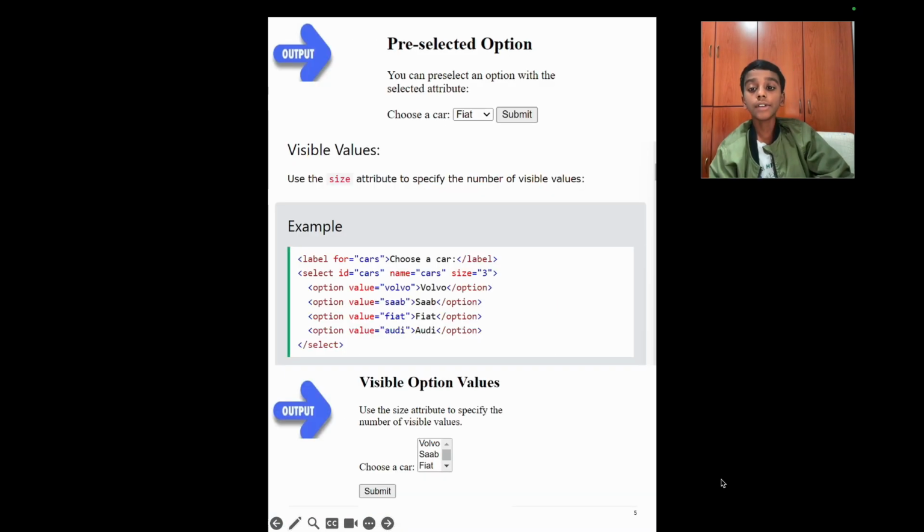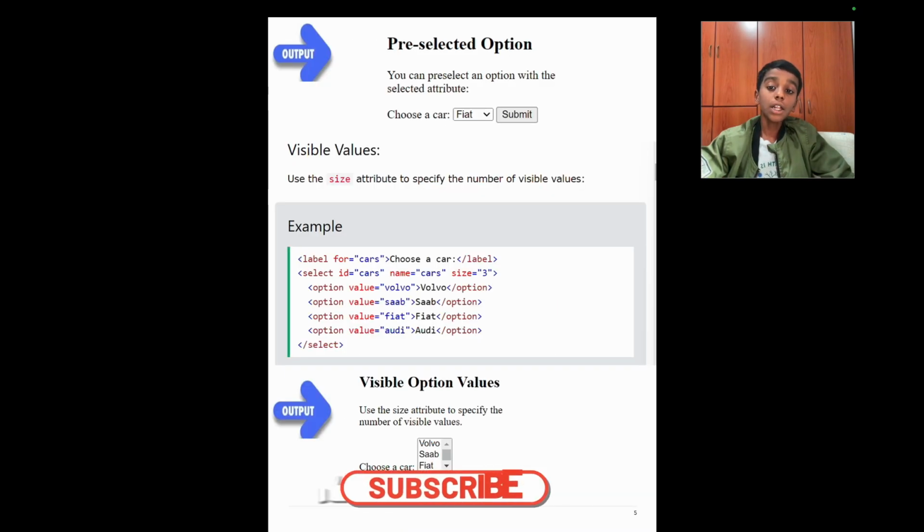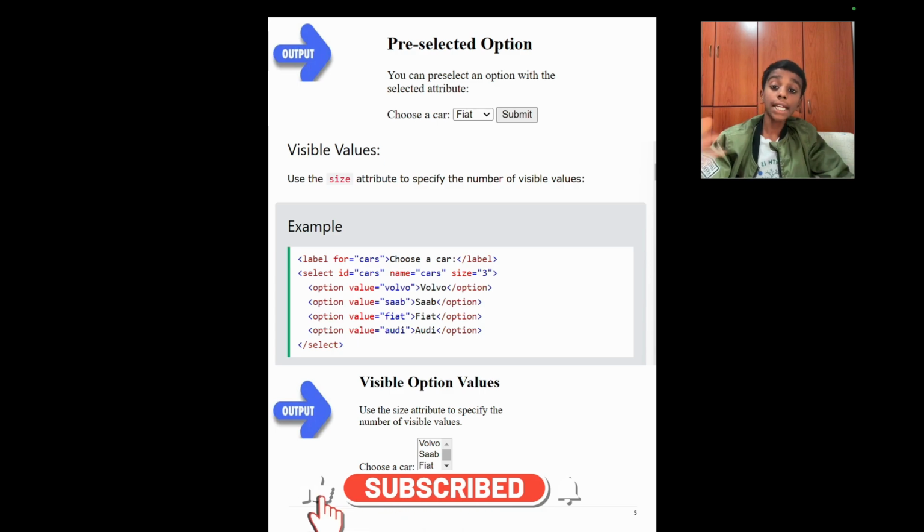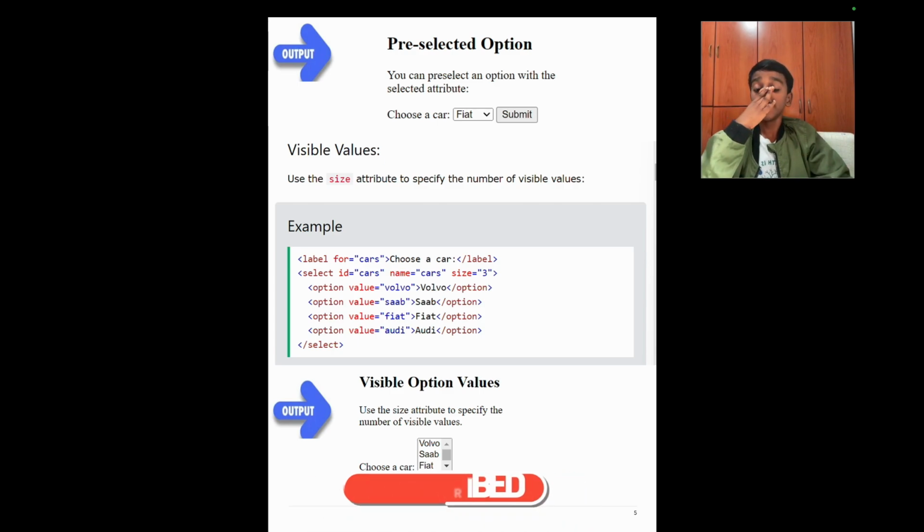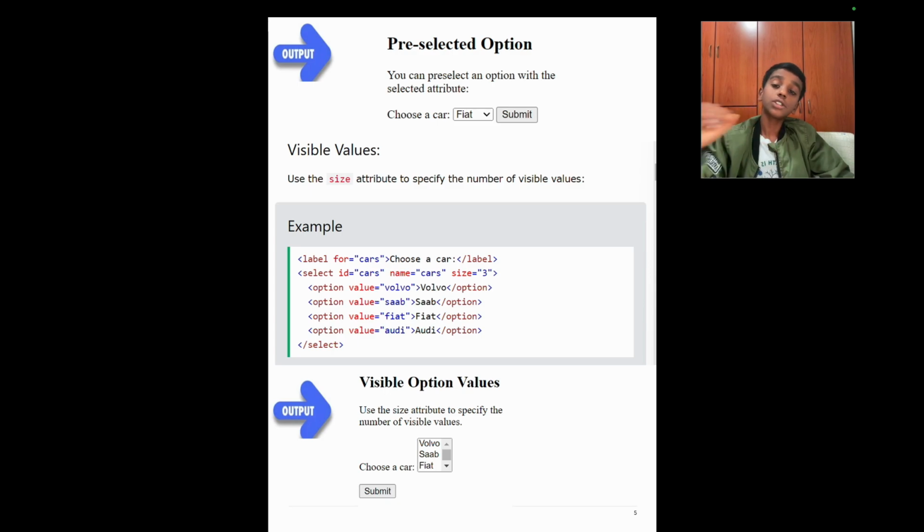Here we have the next one, which is visible values. Use the size attribute to specify the number of visible values. So you can give the select a size which is equal to 3. So there will be 3 visible values out of the 4.